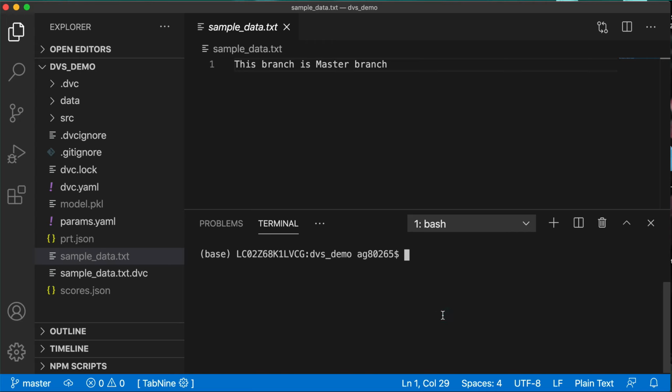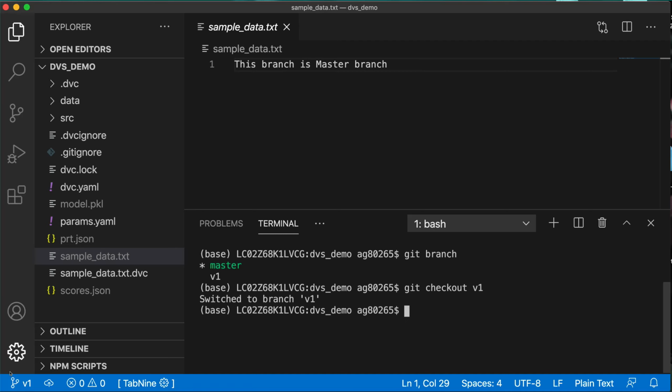This sample data.txt file has only one sentence, that is, this branch is master branch. Now I want to do another experiment and I want to change this data. How can I do that? I can do that just by changing a Git branch. You can see that I already have two Git branches, one is master and one is v1. So I will change my Git branch to v1. You can see that I am running git checkout v1. I have changed my branch. You can see on the bottom left corner that we are now in v1, but our sample data.txt file still has the text, this branch is master branch.